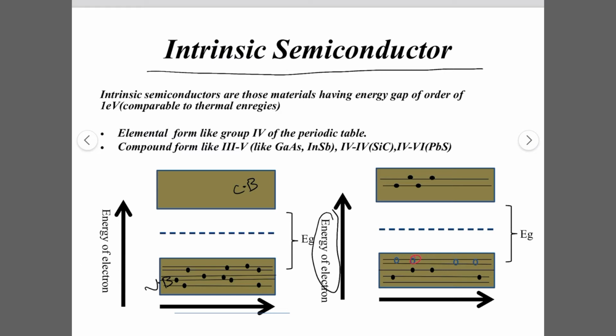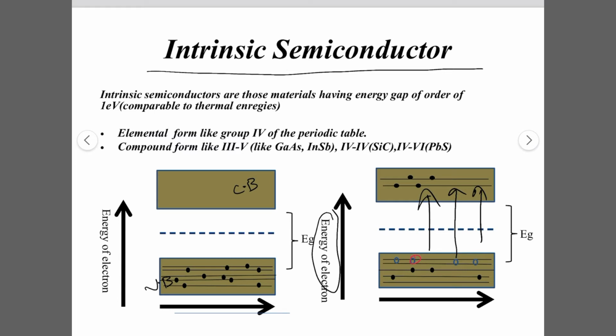As we increase the temperature from absolute zero, a transition occurs, and electrons from the valence band jump to the conduction band, and a vacancy is created inside the valence band, which we call a hole.